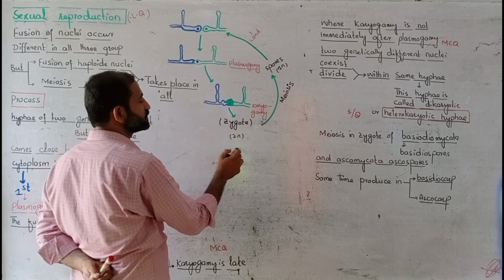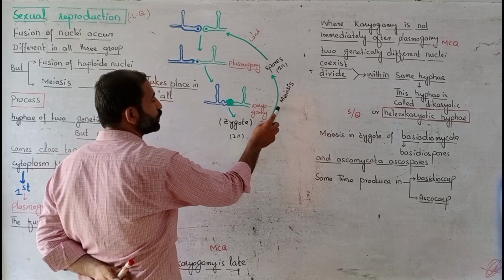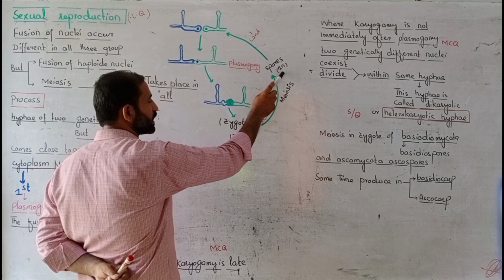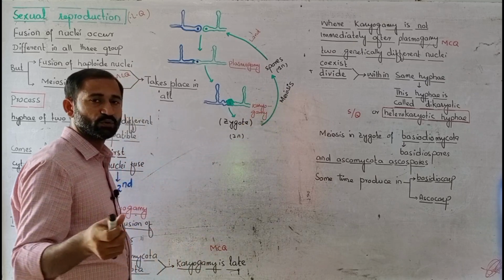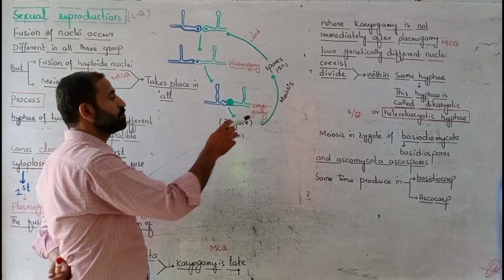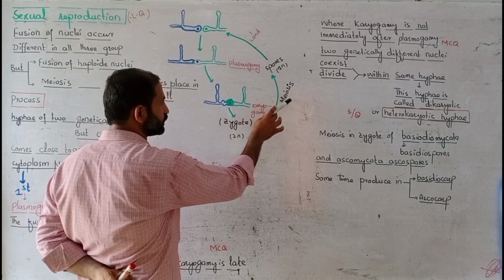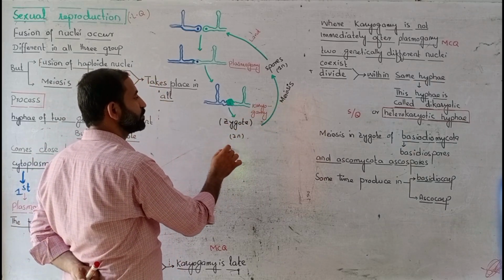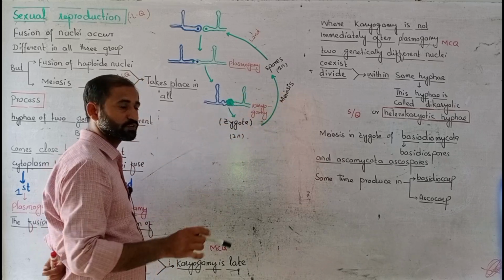When this diploid zygote germinates, meiotically it will produce spores, and the spores are haploid. As you know, during the process of meiosis the number of chromosomes is reduced to half. That's why haploid spores are formed from the diploid zygote.